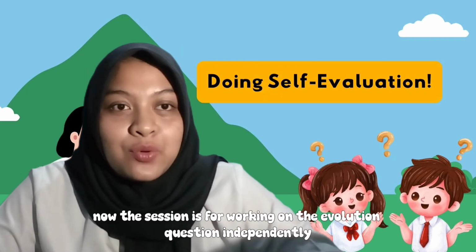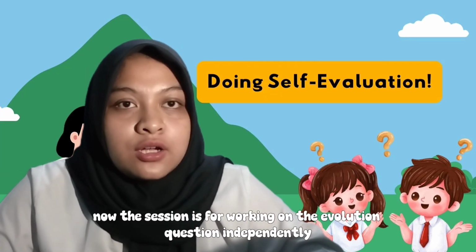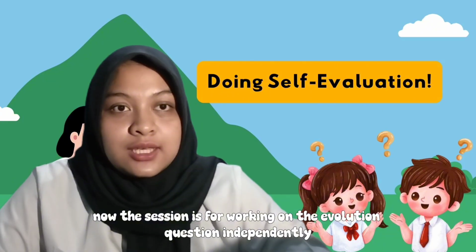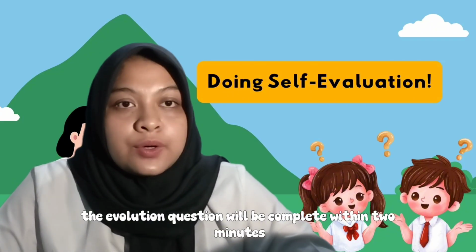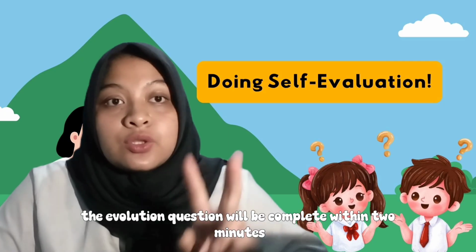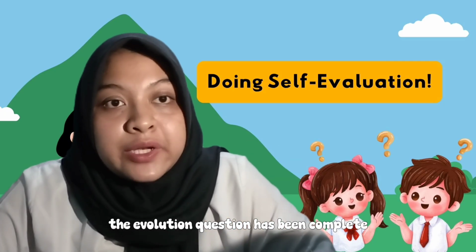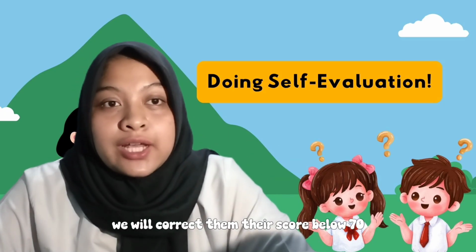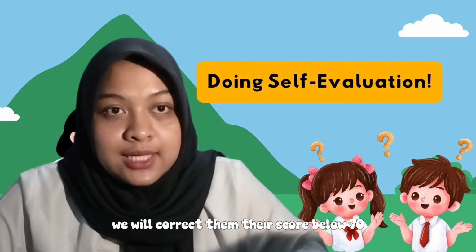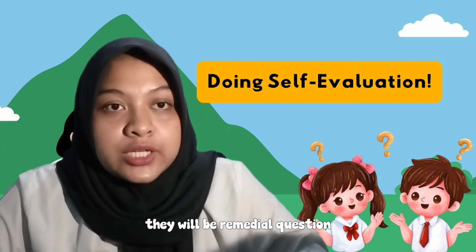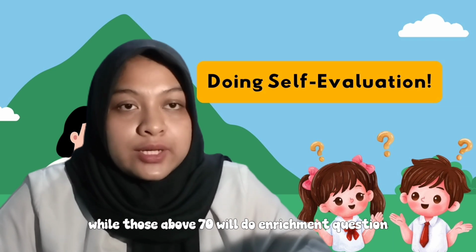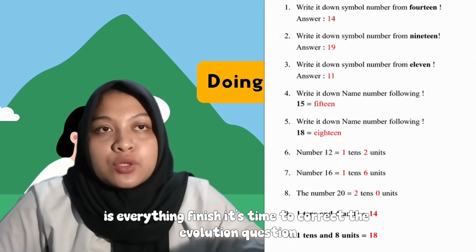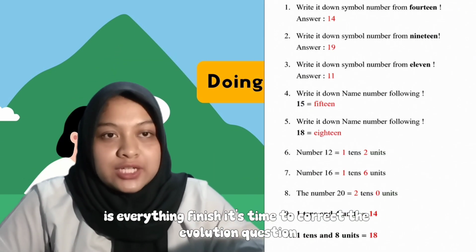No? Okay, now this session is for working on the evaluation questions independently. Collaboration or copying is not allowed. The evaluation questions will be completed within 2 minutes. The evaluation questions have been completed. We will correct them. Those with scores below 70 will get remedial questions, while those above 70 will do enrichment questions. Is everything finished? It's time to correct the evaluation questions first.